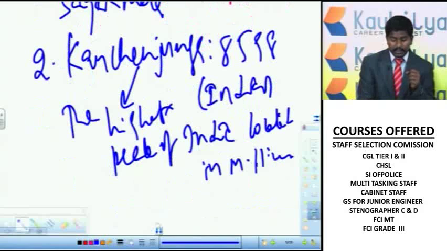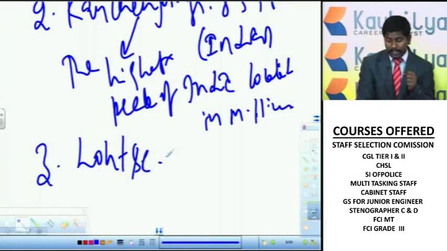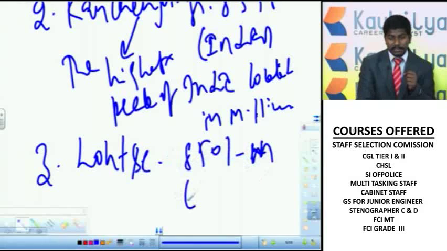Then another important peak is Lhotse, with a height of 8501 meters. It is one of the highest peaks, located in the Nepal part of these Himadris.